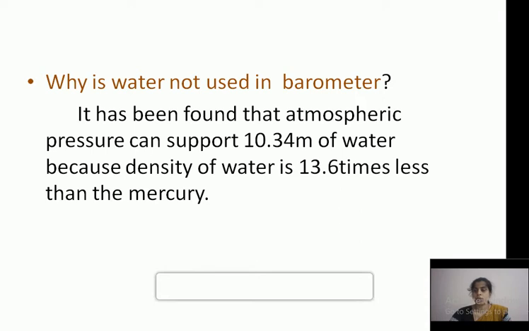Therefore a water barometer will never show the true atmospheric pressure. Clear? That's why water is not used in a barometer.